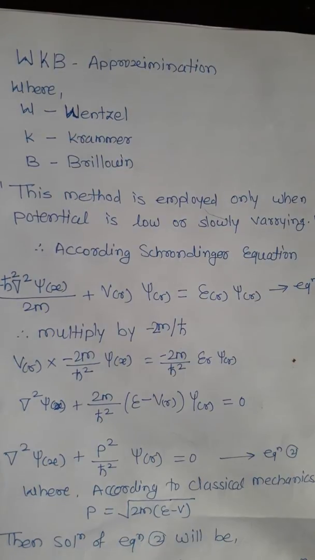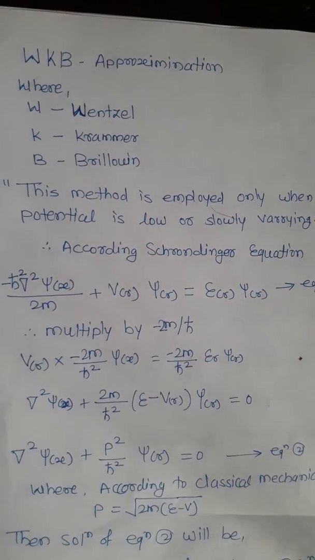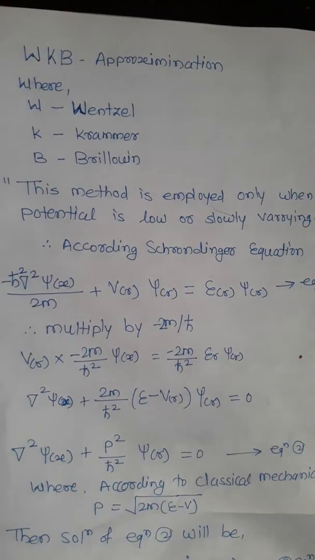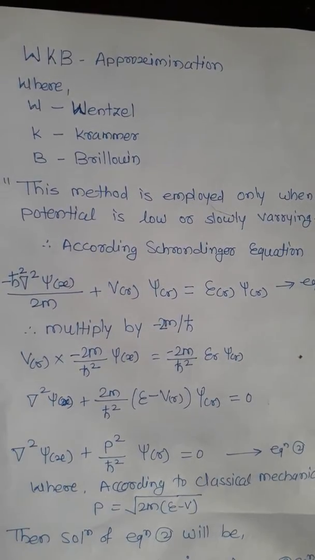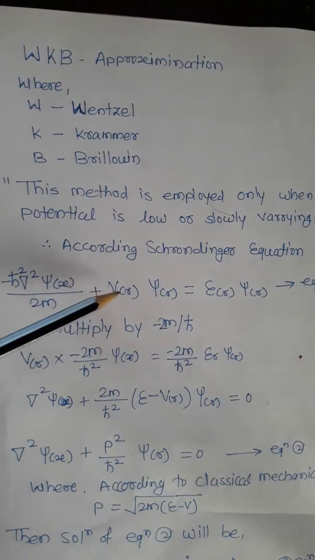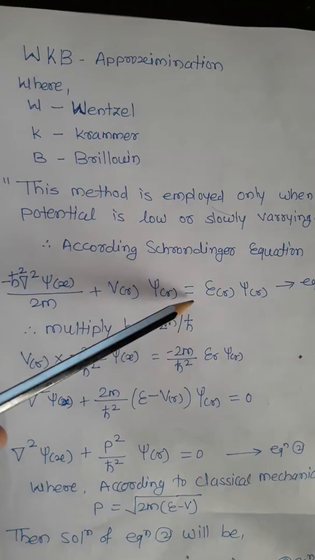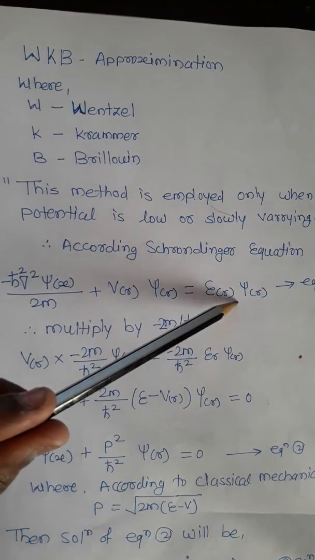Now we have to prove the derivation of the WKB approximation. According to the Schrödinger equation, you know what the Schrödinger equation is, time dependent or time independent. Here we can write: minus h cross square del square psi of x upon 2m plus V of x psi of x is equal to E psi of x. This is equation number 1.